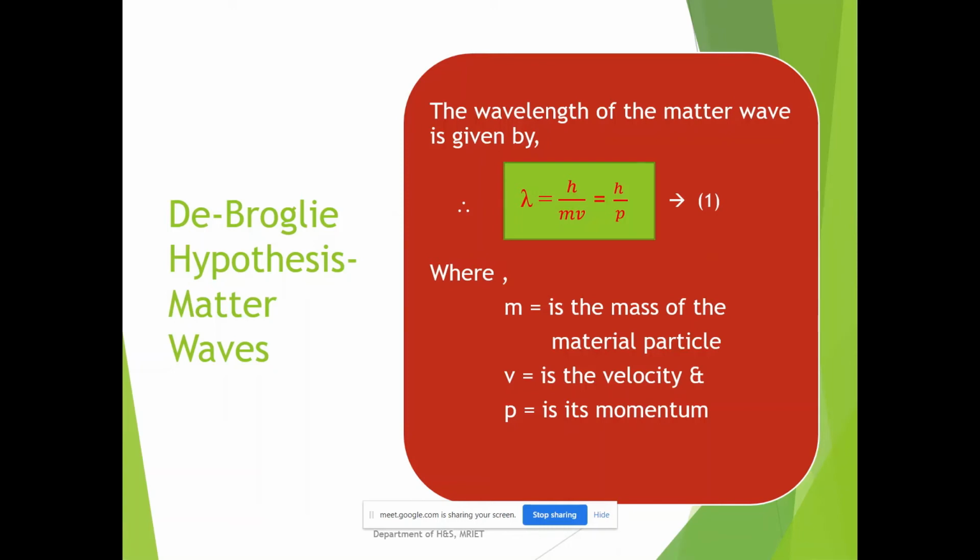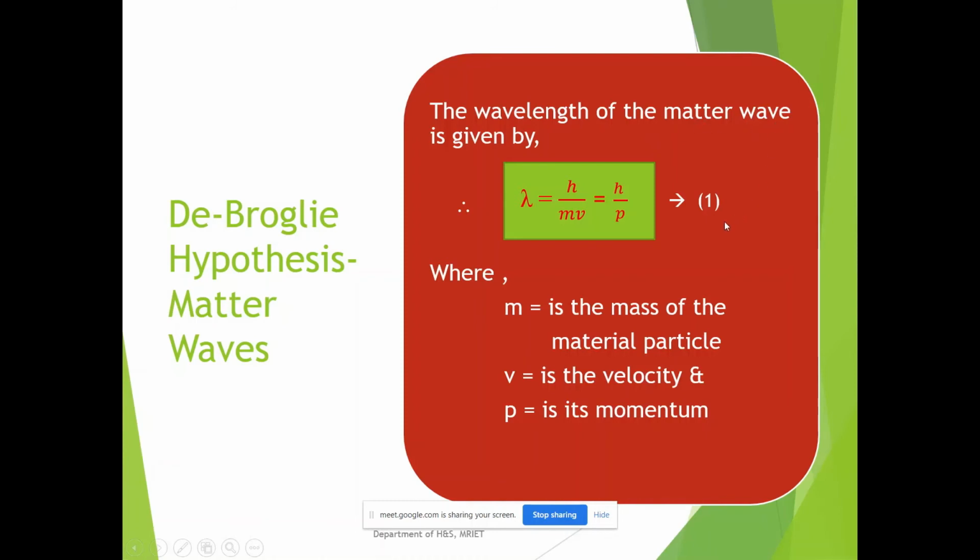Any wave that obeys this condition is known as the matter wave, or the de Broglie wave. If we have a wave and it obeys this condition, we can call it a de Broglie wave, or a matter wave.